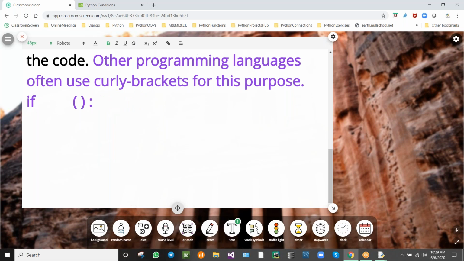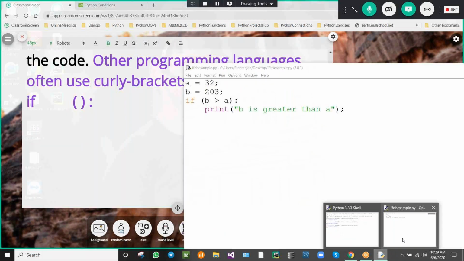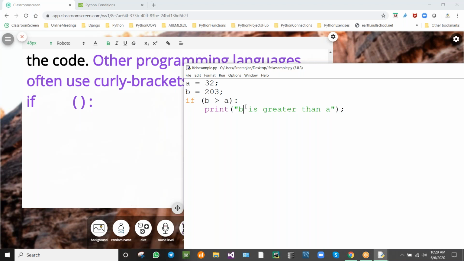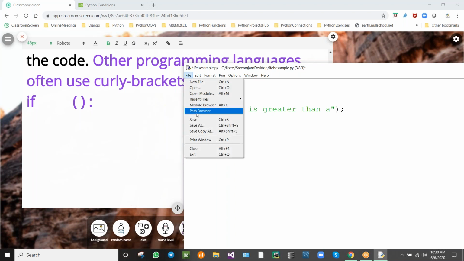For example, if you write like this, I am not writing anything. After colon, if I press enter, see here. After I put the colon in the editor, if I press enter, automatically the cursor comes to the tab space. We need not do it. It will be automatically aligned. From here I can print, I can do whatever I want. So you need to remember this thing. Are you getting me?